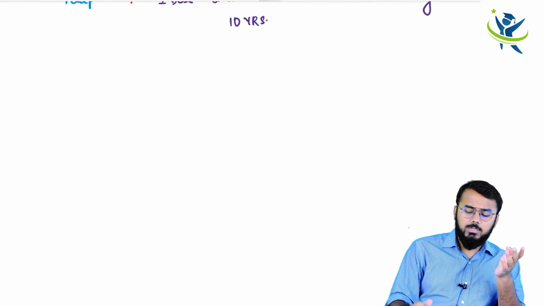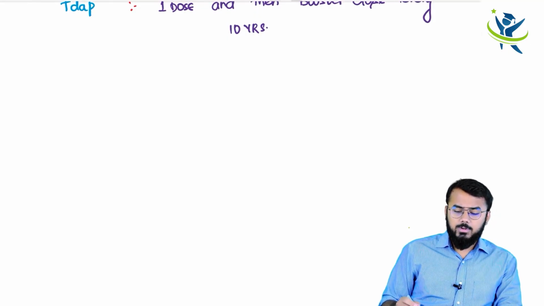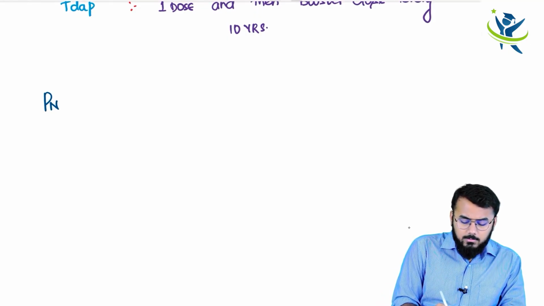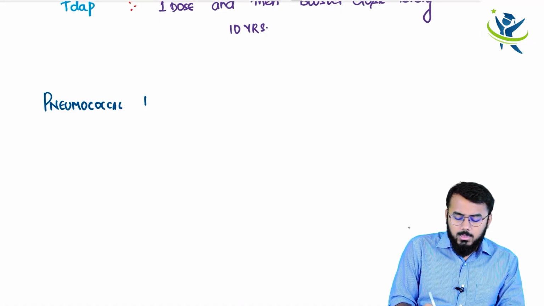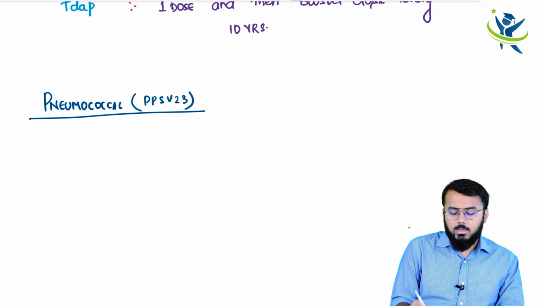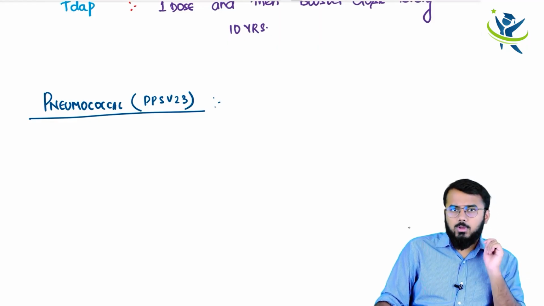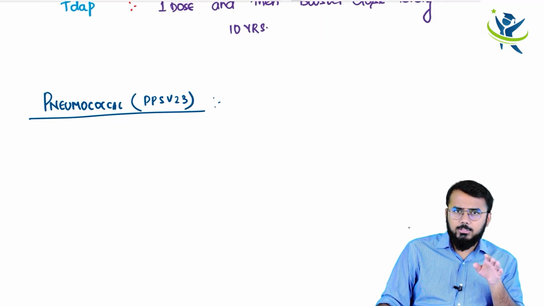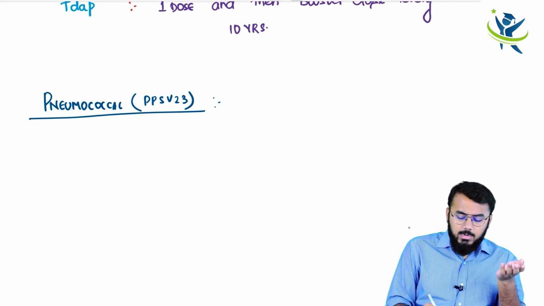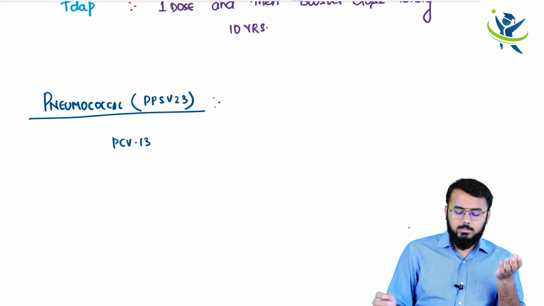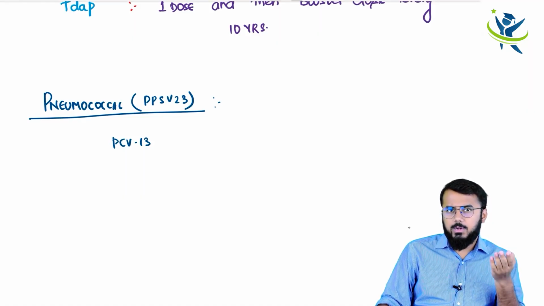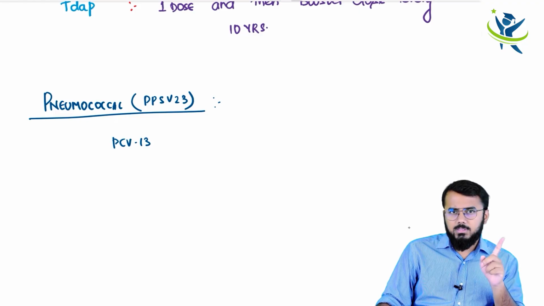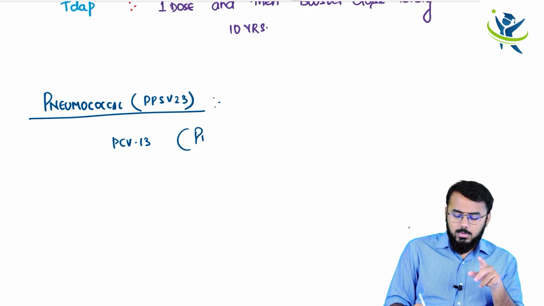Let me also tell you one very important thing regarding the pneumococcal vaccine. There is a vaccine by name pneumococcal PPSV23 vaccine. When to take this pneumococcal vaccine? It has to be taken after taking the PCV13 vaccine, pneumococcal conjugate vaccine. We have already discussed PCV. I hope you remember it, right? The complete name is PCV13.